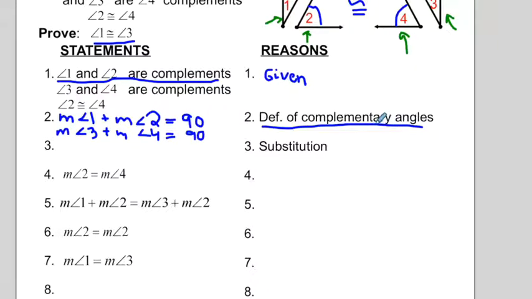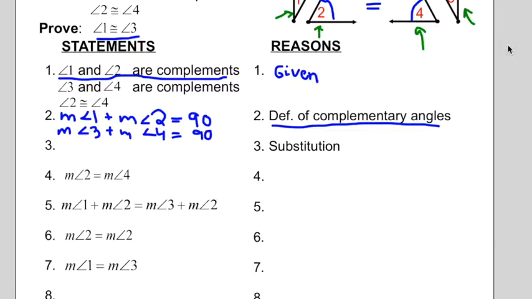Now, once again, the statement for number 3 is blank, but we know the reason is substitution. So clearly we're going to be substituting something to get our next statement. So I want you to pause the video, take a second, and look at where we might be going.